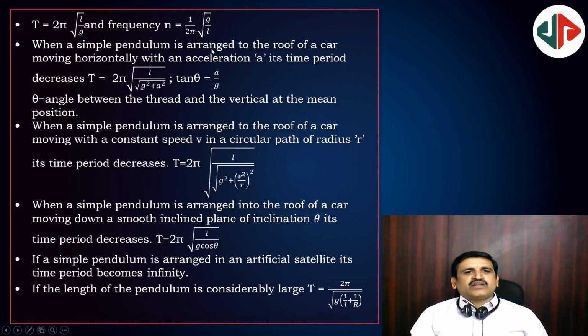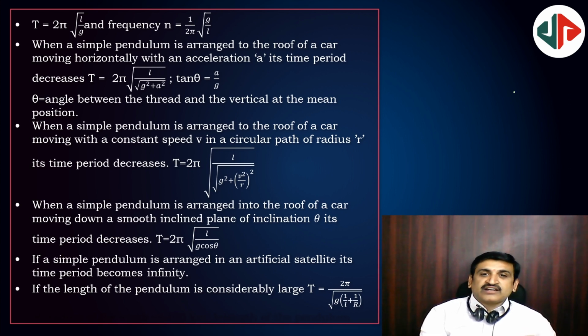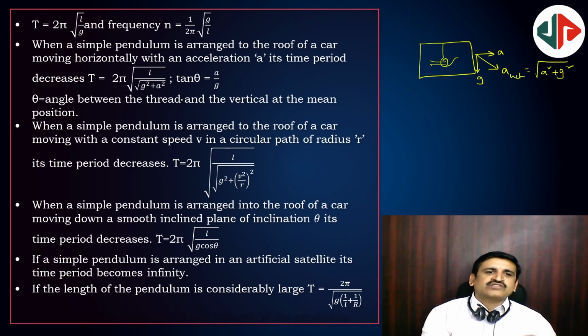When a simple pendulum is arranged to the roof of a car moving horizontally with acceleration a, its time period will be 2 pi root. Why? Because a simple pendulum is connected to the roof of a car and it is moving with acceleration a, then g will be like this. So if you observe the simple pendulum oscillations inside, then the effective acceleration a net is equal to square root of a square plus g square. That only you have to substitute here. That is this one.